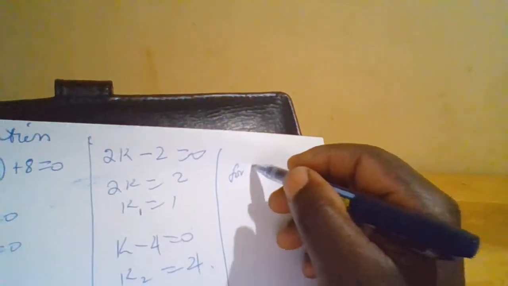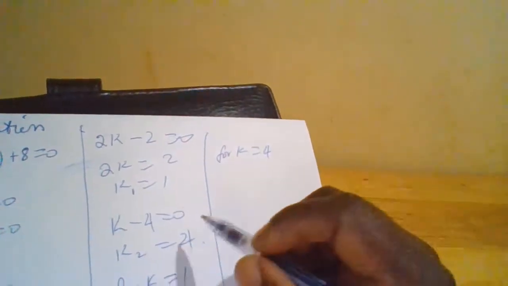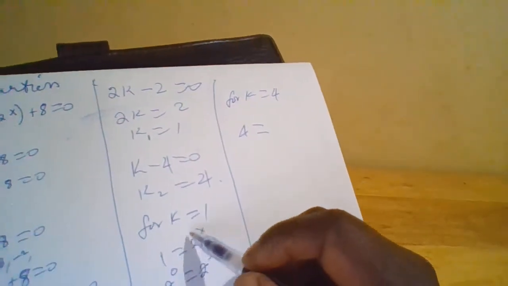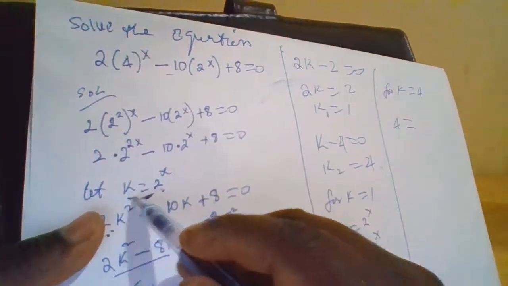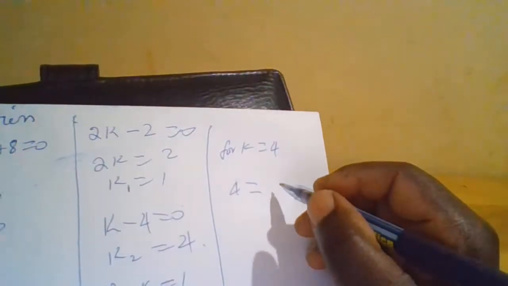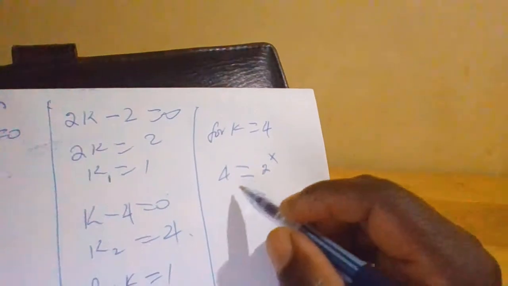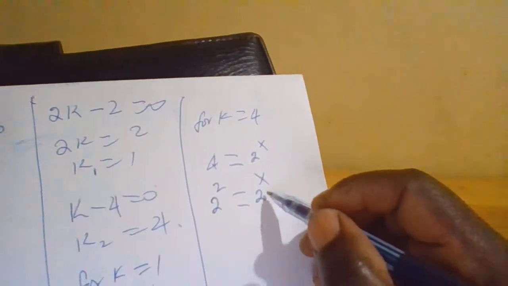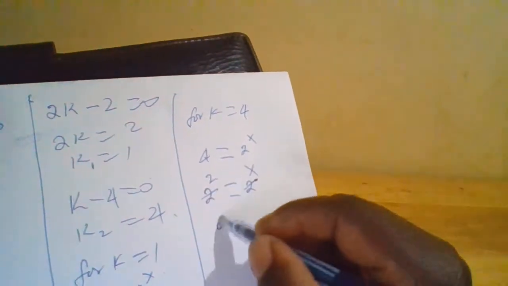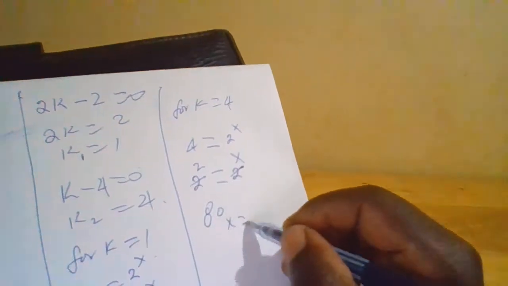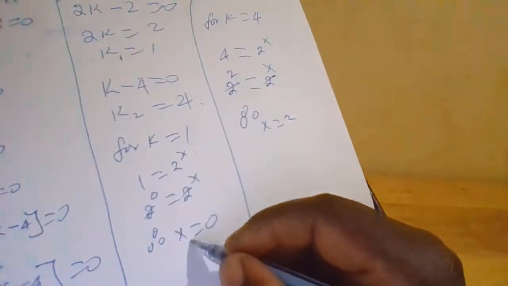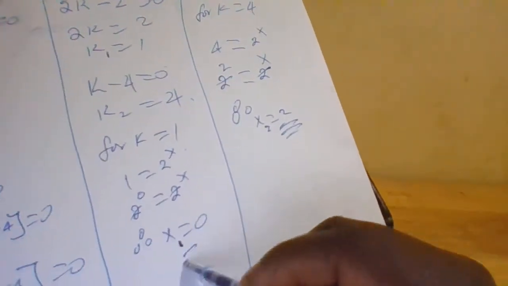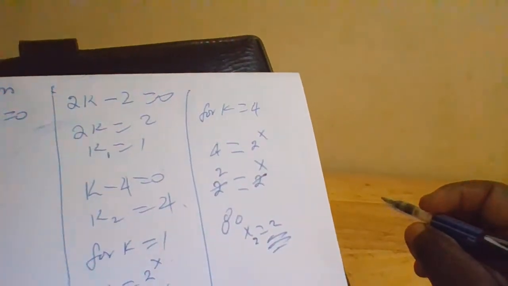Then for k equals 4, we have 4 equals 2 raised to x. So 4 is the same as 2 raised to 2, which equals 2 raised to x. The 2 and 2 will cancel. Therefore, another value of x is 2. Call this one x1. This one is x2. So these are the values of x. Thank you for watching.